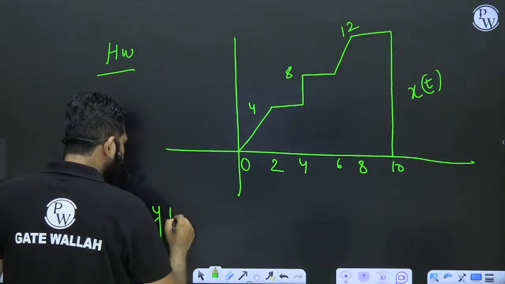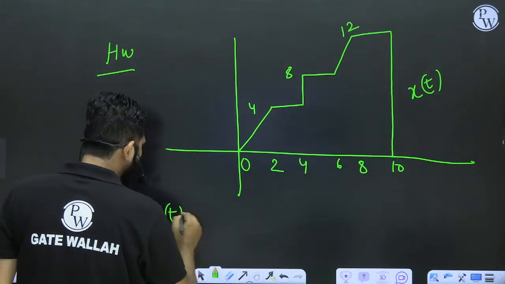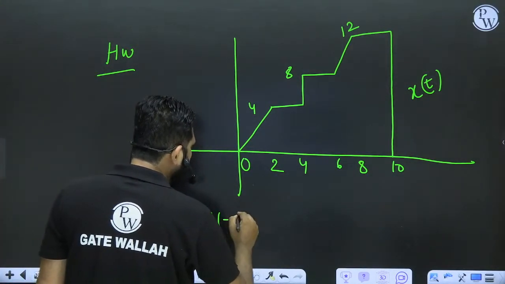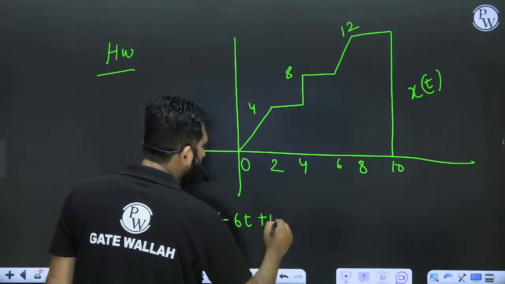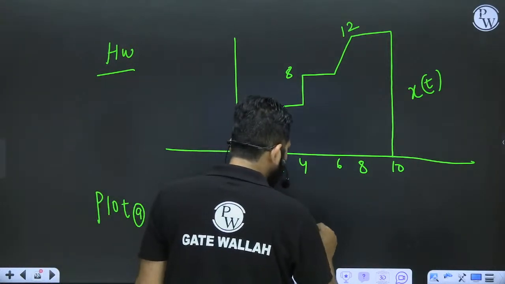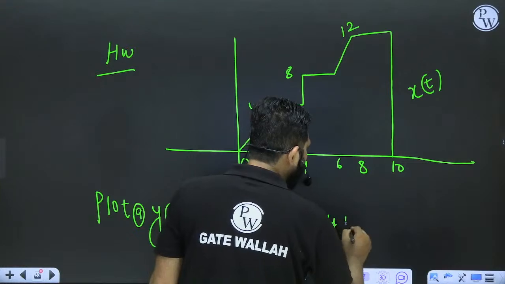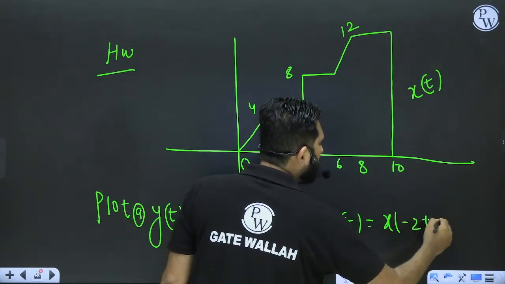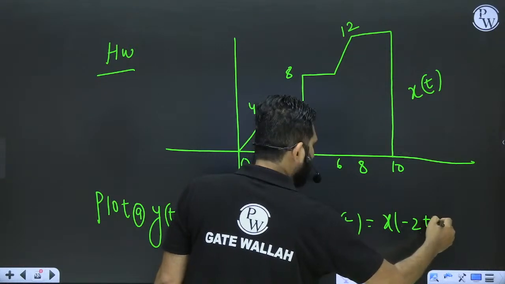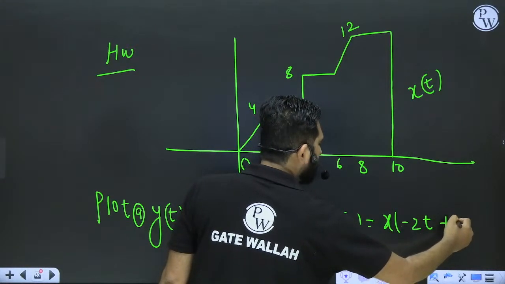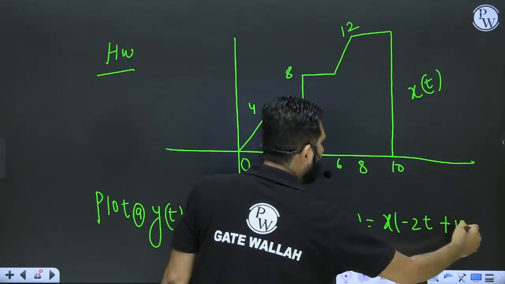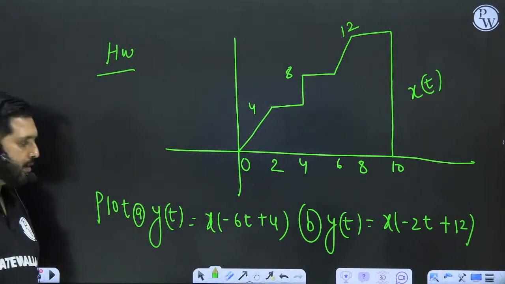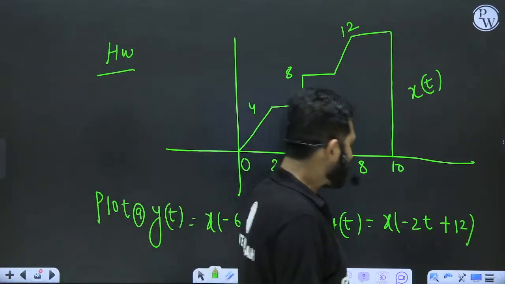y(t) equal to (a) x(-6t+4), (b) y(t) equal to x(-2t+12).